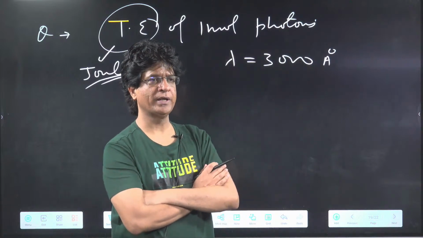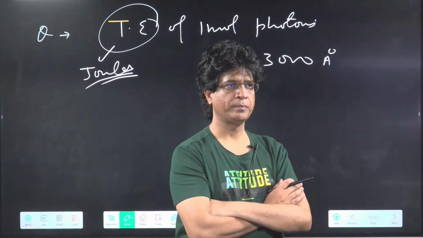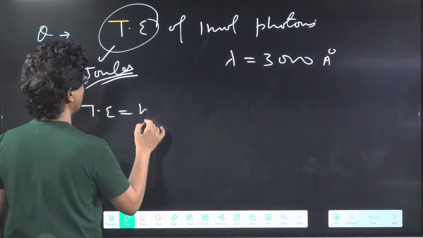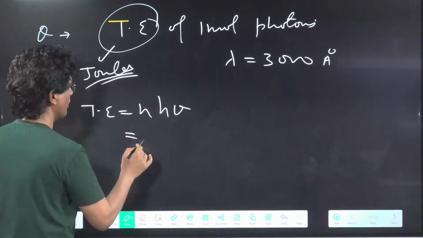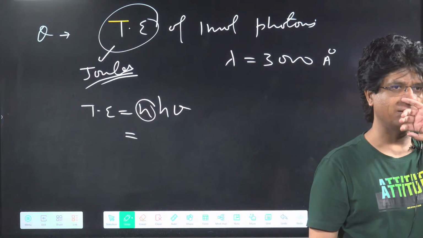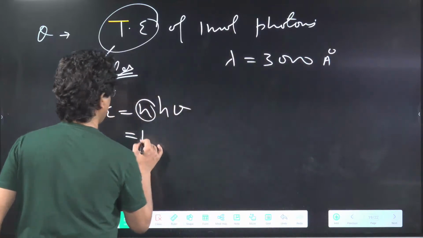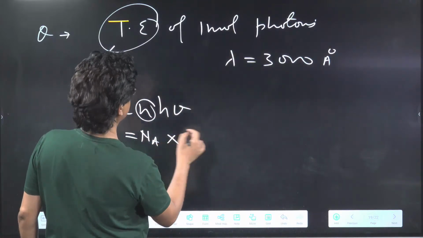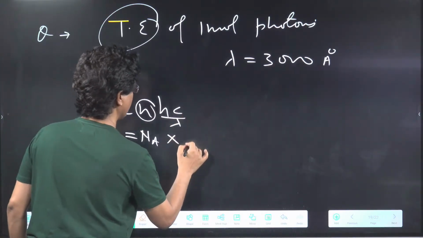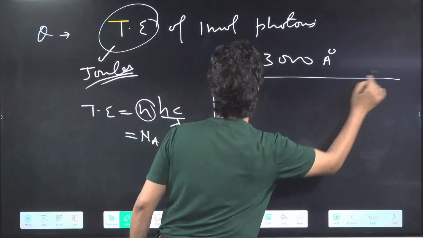Lambda is equal to 3000 angstrom. Come on, be quick. Crack it. 1 mole. I believe that total energy is equal to N h nu. And here, what is the value of N? Who will tell me what is the value of N? How many photons are there in 1 mole? Avogadro number? Avogadro number into, this is what? Lambda. So hc upon lambda. This will be hc upon lambda. Yes or no?